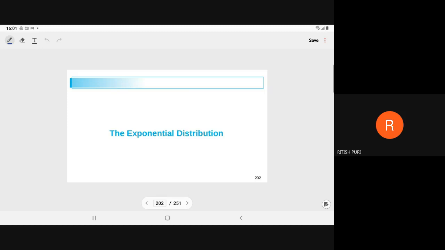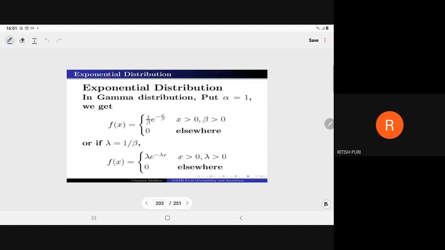Exponential distribution is also a continuous distribution, meaning the exponential variate is a continuous random variable, and it is very important from the application point of view. The whole mathematics of waiting lines depends on this distribution. So what is the exponential distribution? You can understand it is a special case of the gamma distribution.